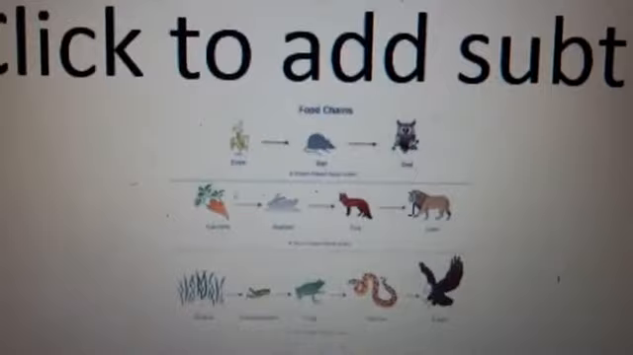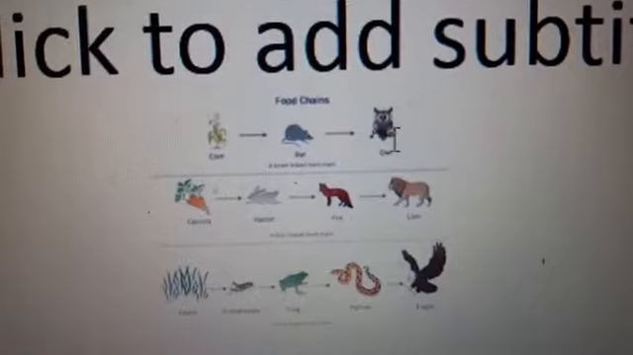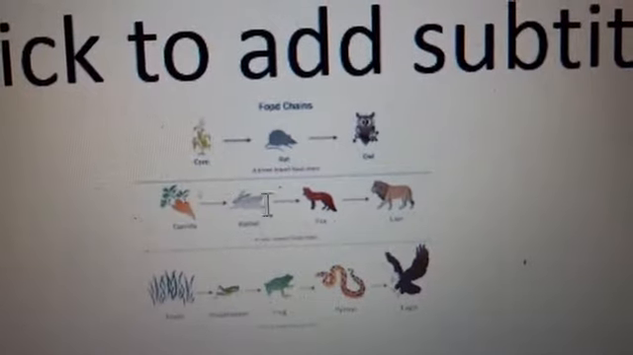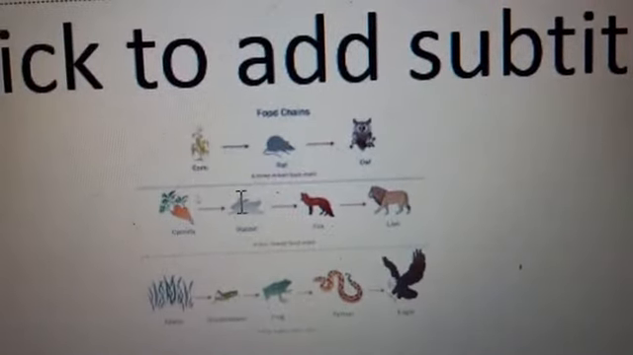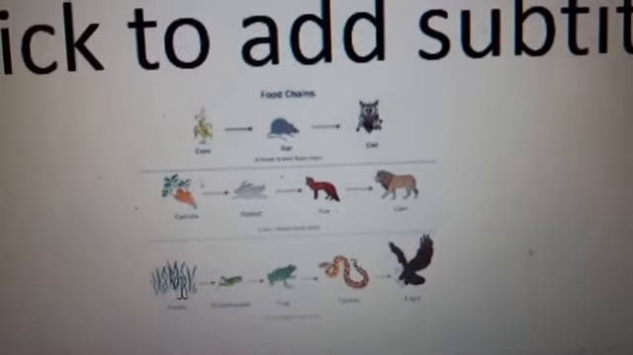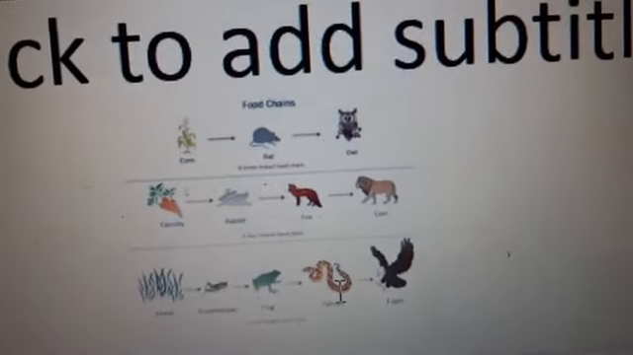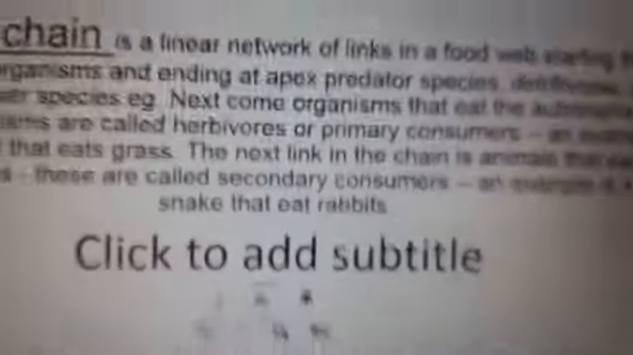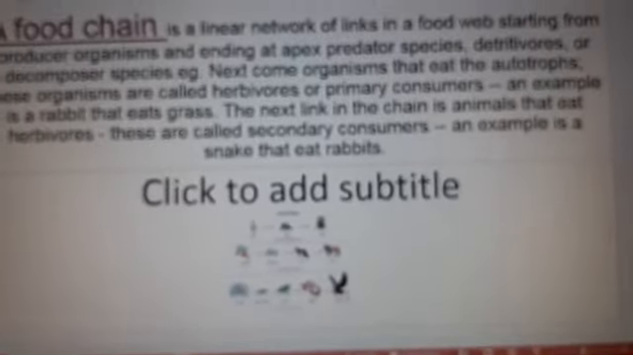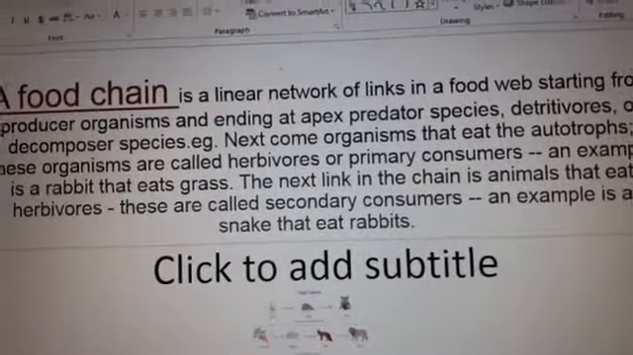Okay, and we will revise again. This is corn, corn eaten by mouse and mouse eaten by owl. In the second line we can see carrot, carrot eaten by rabbit and rabbit eaten by fox and lion. This is grass, grass eaten by grasshopper, grasshopper eaten by frog, frog eaten by snake, and snake eaten by hawk. So this is the explanation of food chain taken from class 5th. This is a very important topic. You can easily note down this content in your notebook.